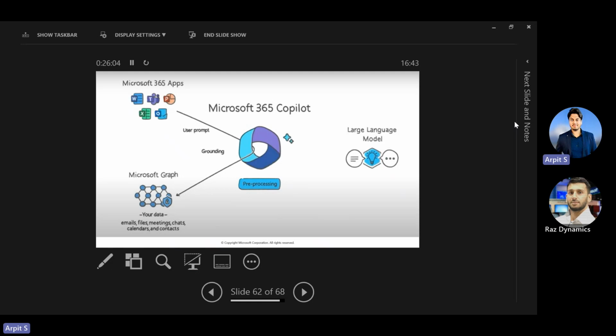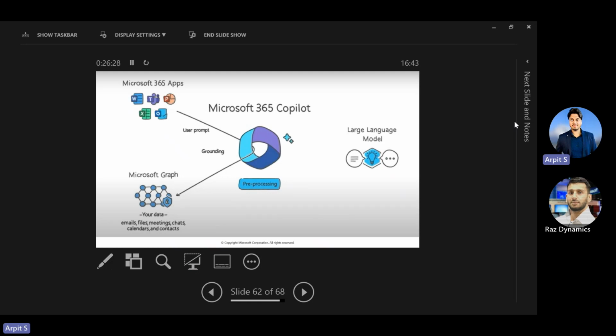So I cannot imagine that my data can only be stored in the Dataverse. My data can be stored across applications, so sometimes you have to use the Microsoft Graph API as well. It actually calls the Microsoft Graph API and brings the data based on the customer, based on the user who is logged into the application, and it brings the contextual data.